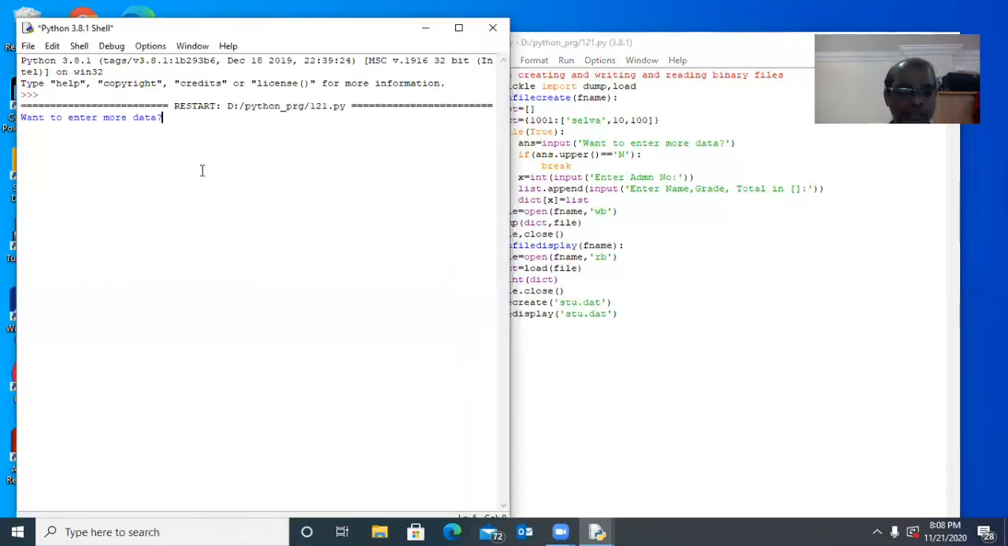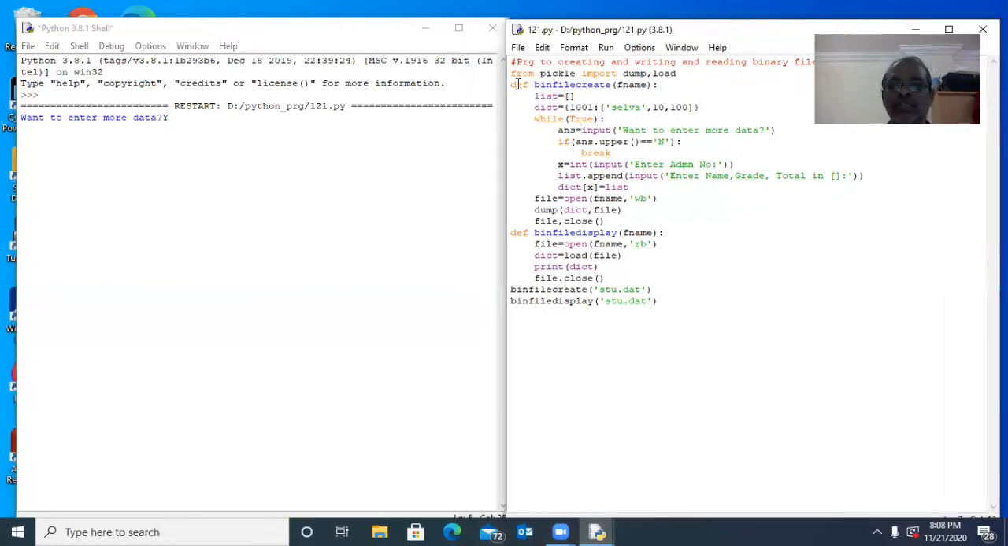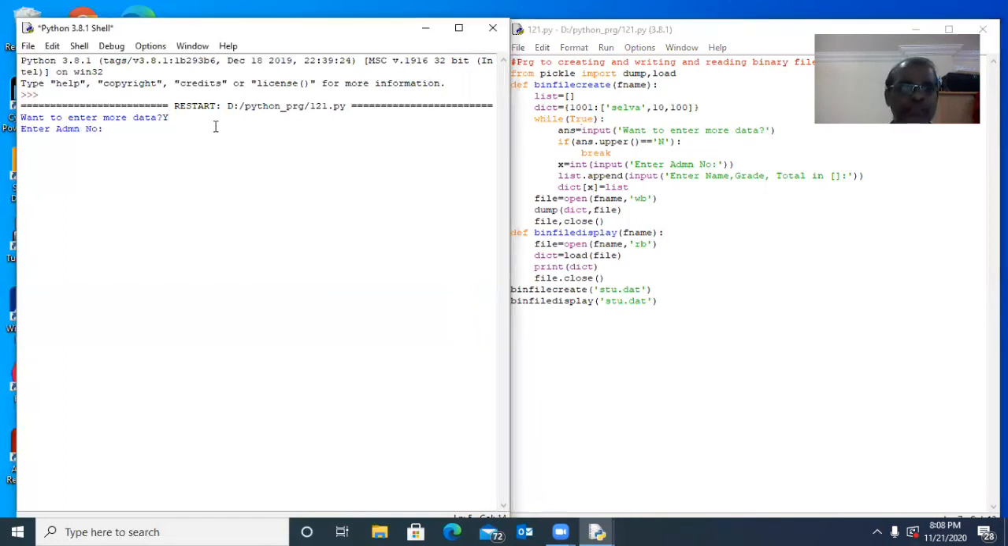So I would like to type more data, one more data. Initially one list is created, an empty list. Dict contains 1001, Selva, 1000. Okay, condition true. Here answer: I would like to type one more data. Y, I pressed here, I put enter. Since Y is capital, Y dot upper, capital Y equal to N, condition false, break will not execute. It comes to X. Here I type 1002.